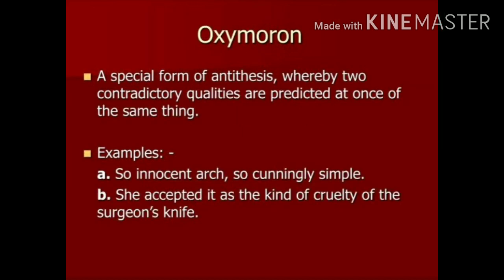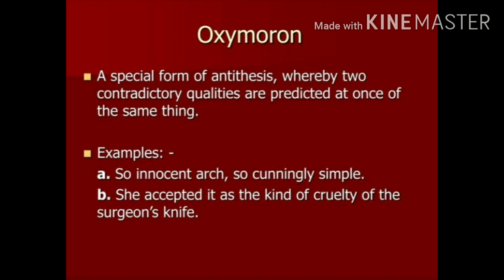Next is oxymoron. Oxymoron is a special form of antithesis whereby two contradictory qualities are predicated at once of the same thing. For example, so innocent ark, so cunningly simple.